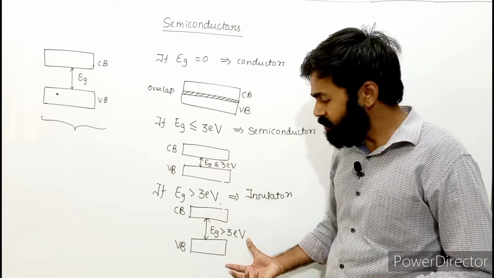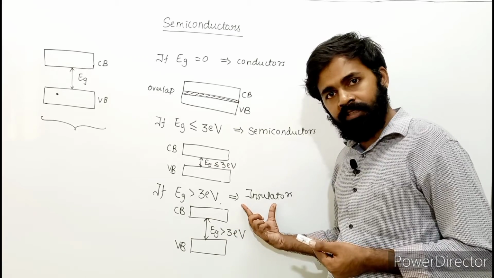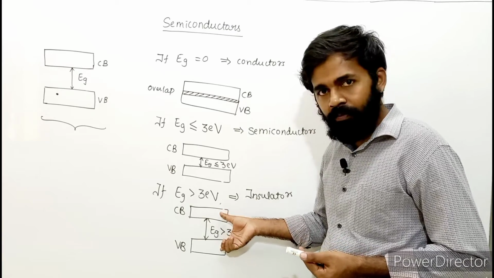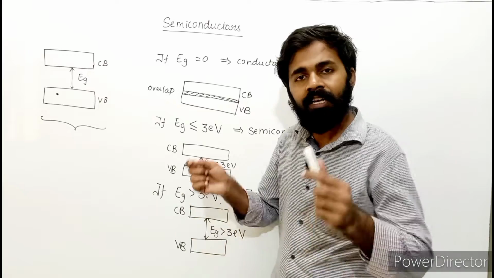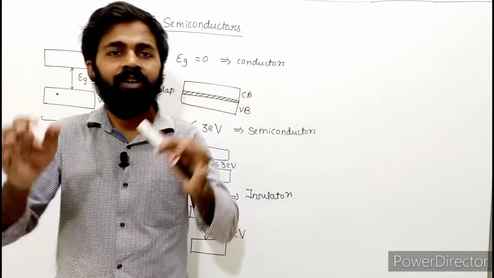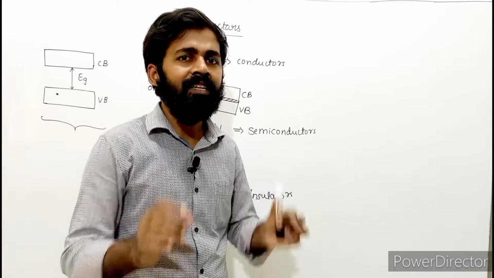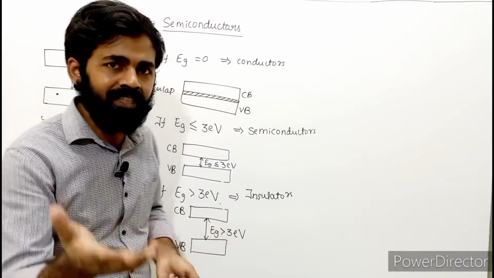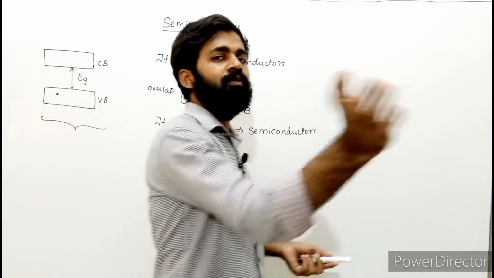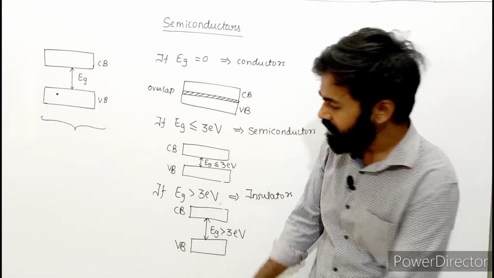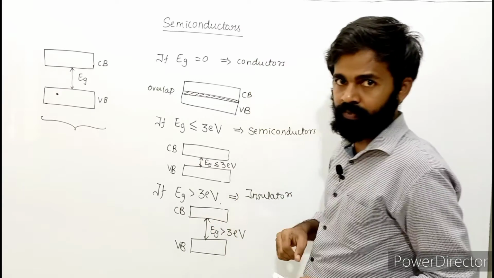It means in insulators the energy gap is more, so conduction of electricity is very less. Its resistance is more. Resistance means opposition to the flow of electricity is more. That's why we need to supply more energy here.